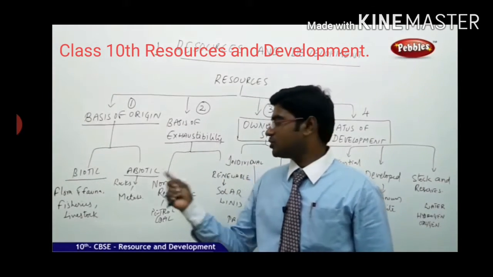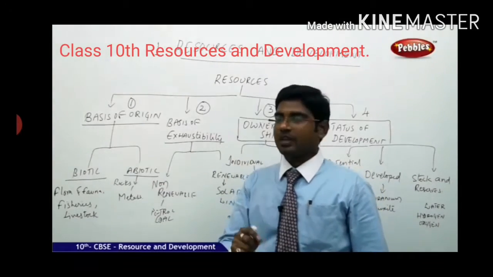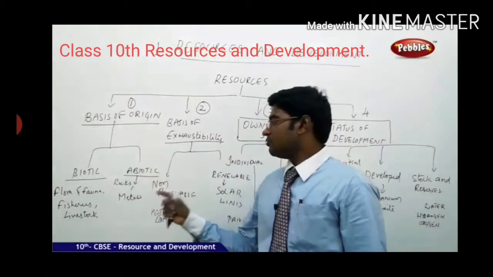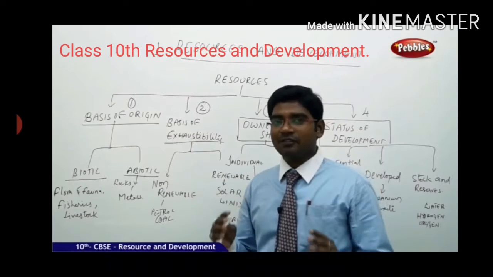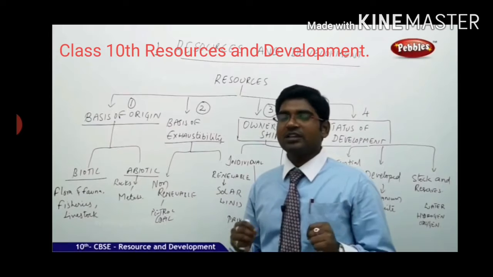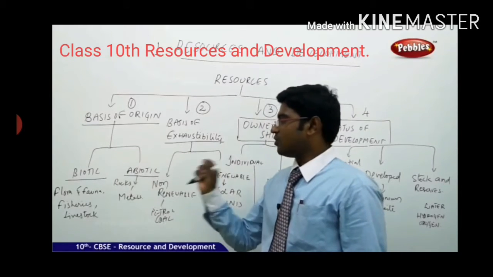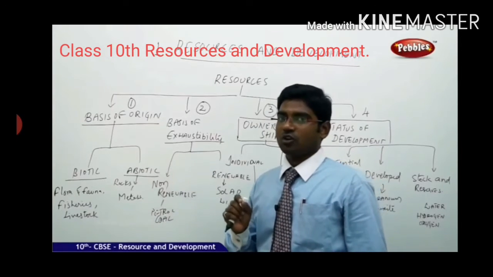That is a special feature of this one. Examples of biotic are flora and fauna, fisheries, and livestock. All the living creatures available in nature come under the category of biotic.